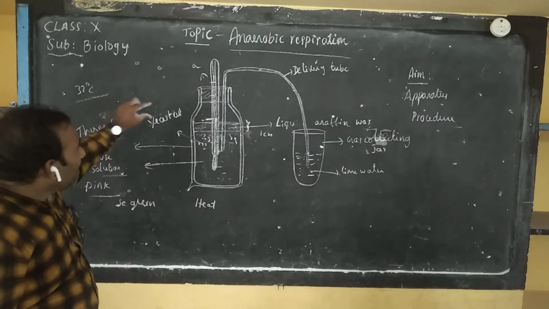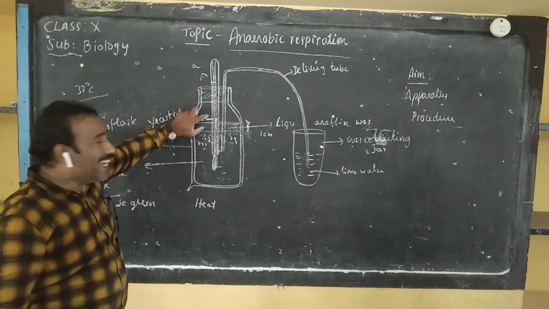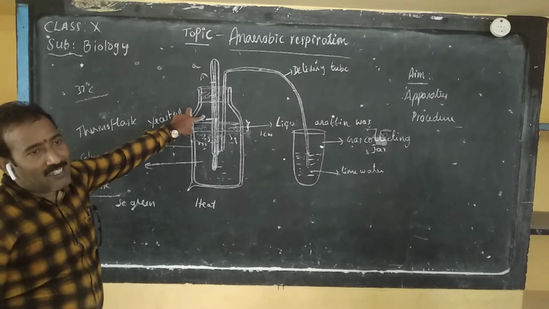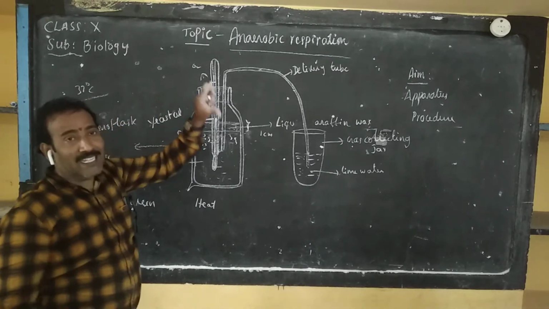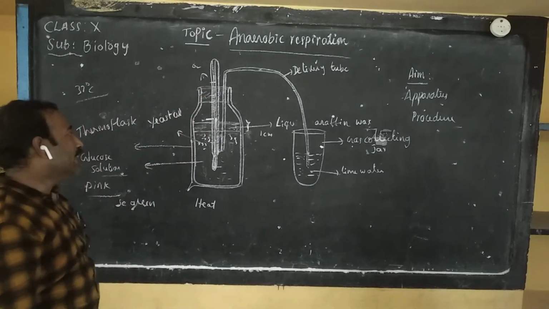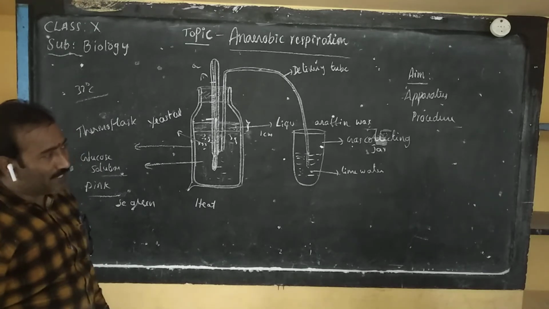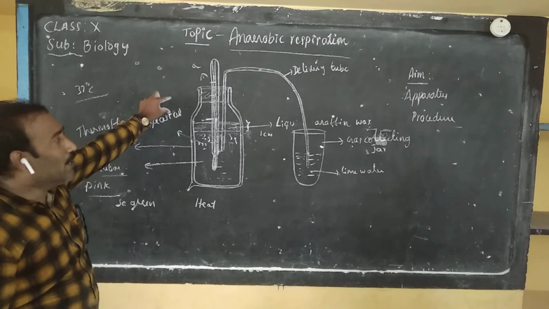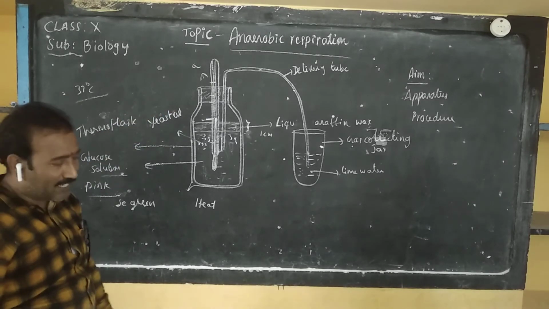Next, note the initial temperature in the thermometer, and this entire apparatus is kept on the table without disturbance for 24 hours. And note the temperature every 2 to 3 hours. Record this for 24 hours.